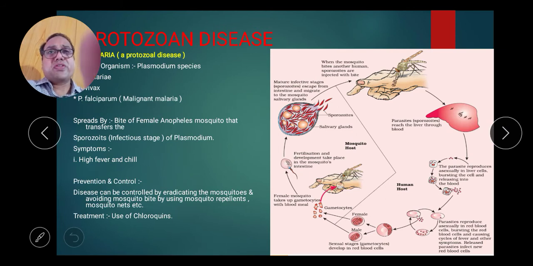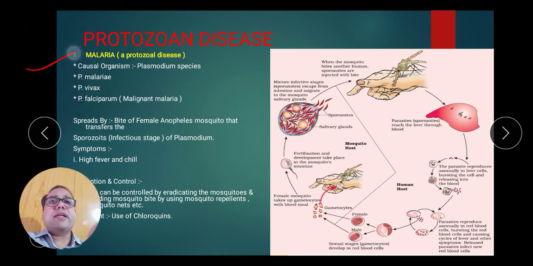Now protozoan disease. The first example of protozoan disease is malaria. The causative organism is Plasmodium, a member of the protozoa, with various species: Plasmodium malariae, Plasmodium vivax, Plasmodium falciparum. Plasmodium falciparum causes malignant malaria. That is an important one mark question. So these are the certain species. You have to learn the species. Sometimes a question on species is also asked in your examination.